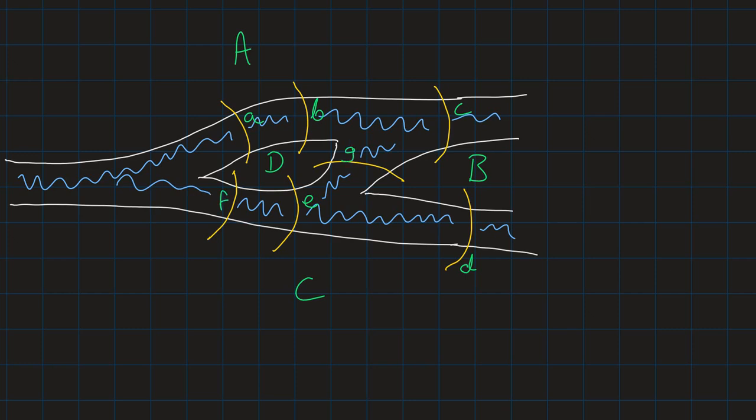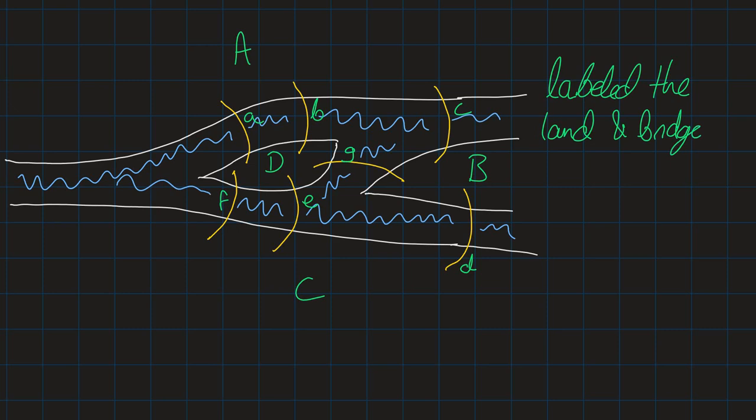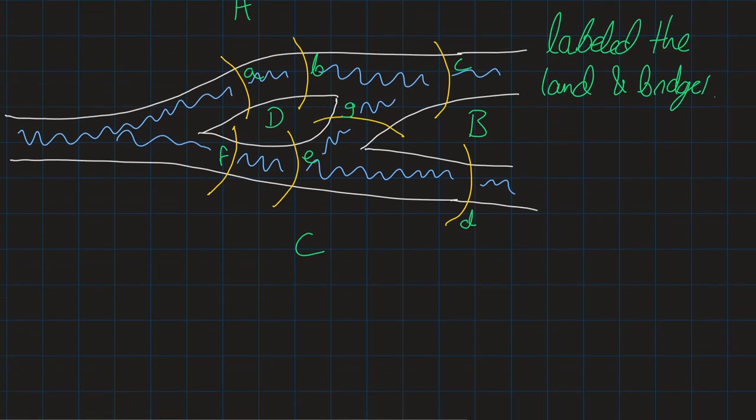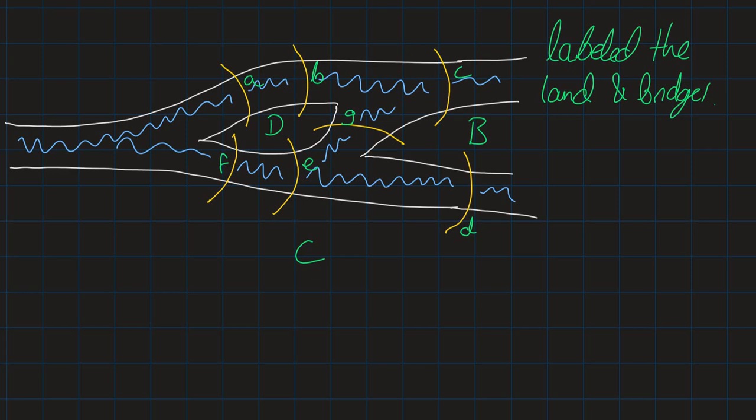So I've labeled the land masses and the bridges. And I did this because now I can encode a walk as follows. A walk could look something like A, D, E, C, D, B. And what does this mean?